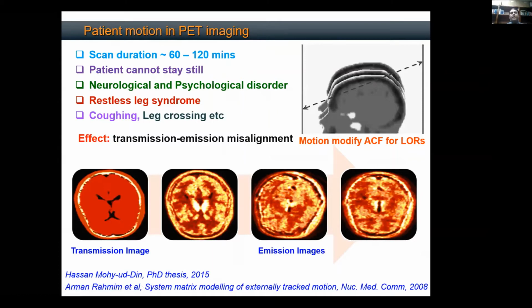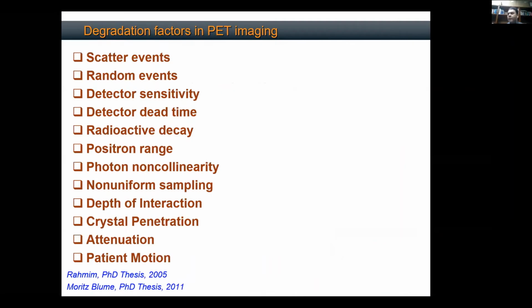Now, you can see similar images for a Parkinson's subject, but this is not a Parkinson's subject. It's a normal subject, and its caudate and putamen are morphed because of patient motion. So you have to correct for all these factors. So, anybody who has questions?